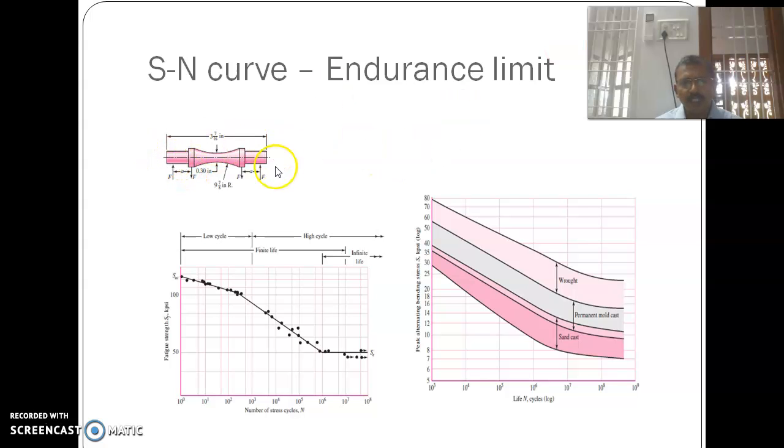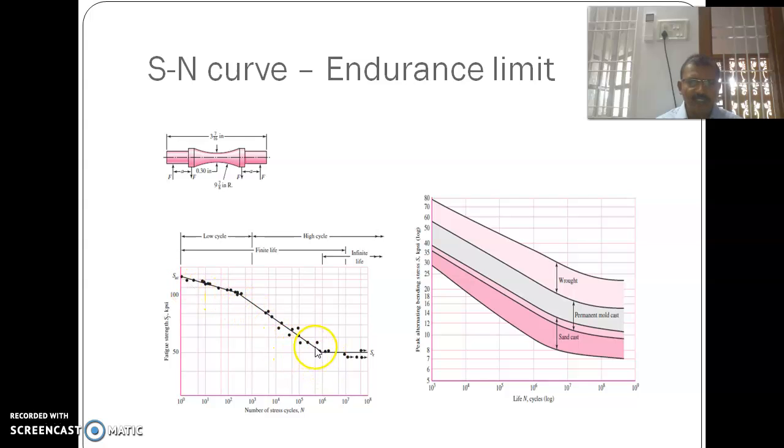The specimen rotates in the fatigue testing apparatus, and a digital counter notes the number of rotations. Up to 10 power 6 cycles, the fatigue stress is higher.